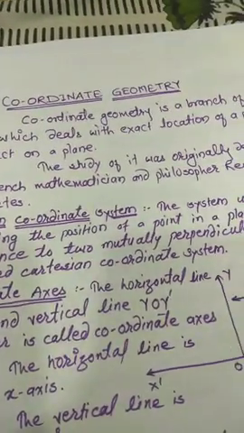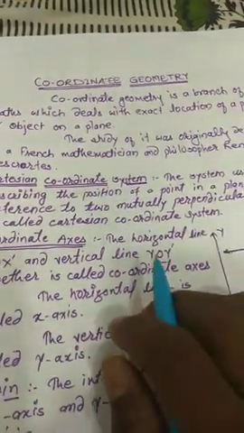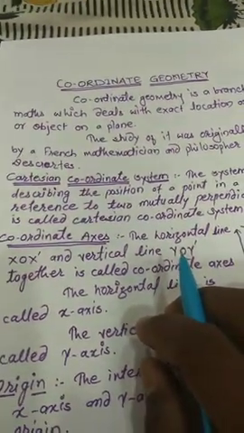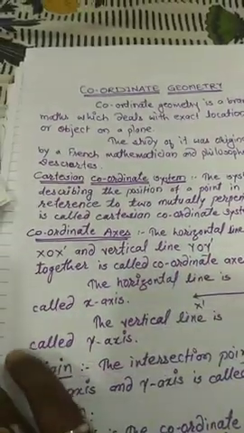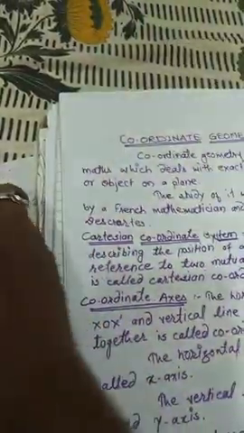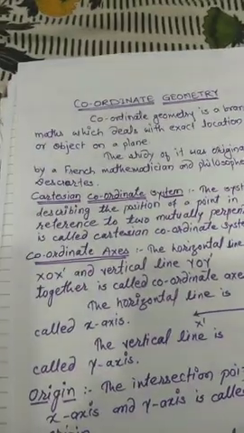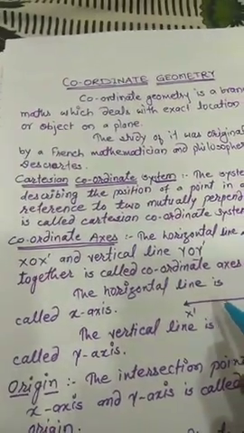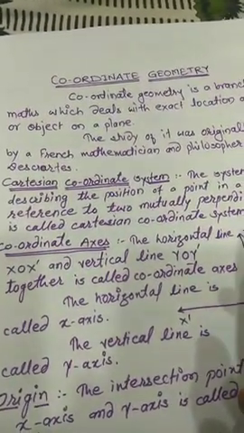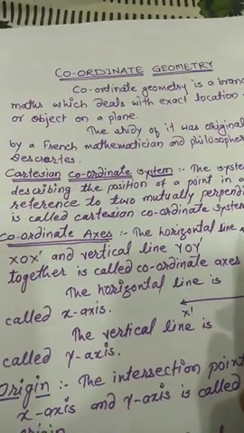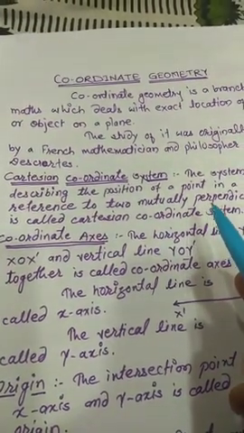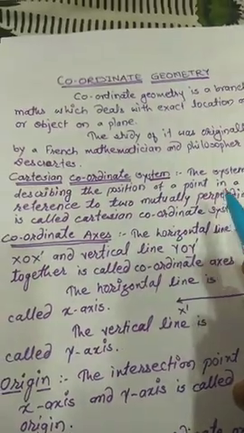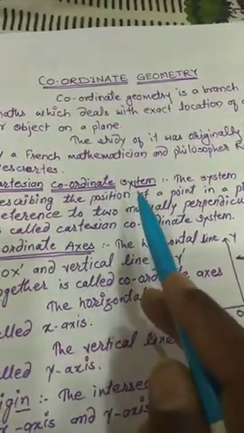So we will discuss further in detail. First we have to learn some basic terms related to this. So what are the basic terms? The first basic term is the Cartesian coordinate system. What is the meaning of Cartesian coordinate system?